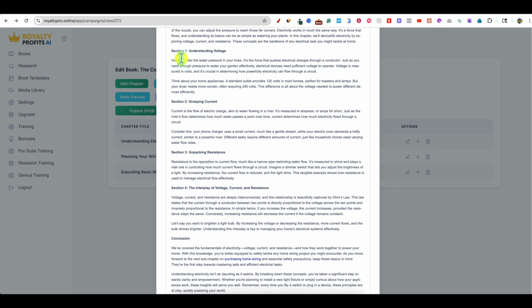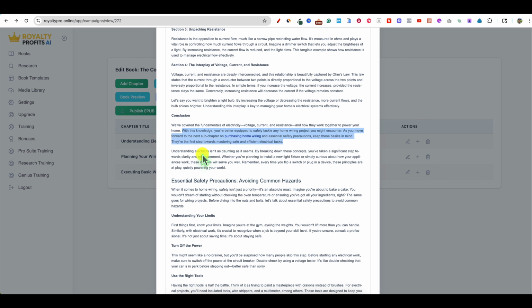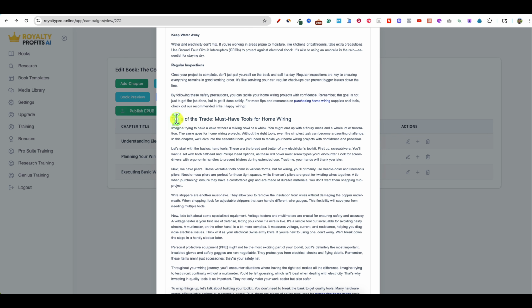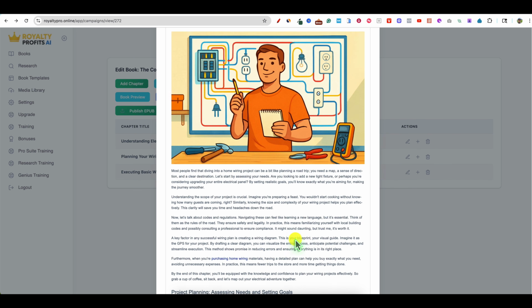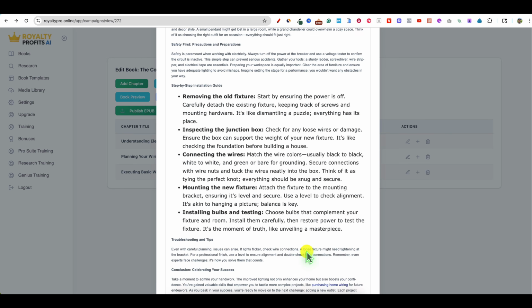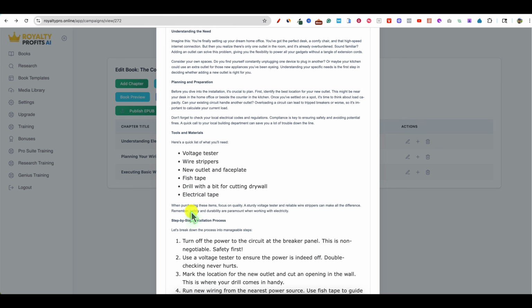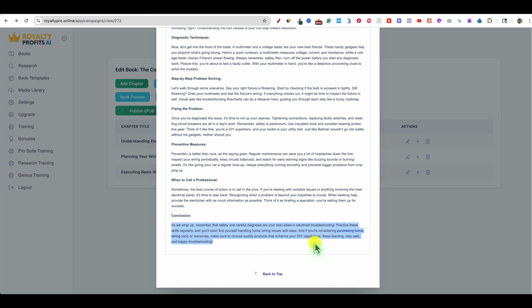But it is broken up really well into different sections and headings. There aren't too-long paragraphs. So overall, just a quick glance, this seems nicely put together the way they have the books coming out. Tools of the trade, must-have tools, planning your wiring project here, and then your planning behind and everything. So pretty cool. And then you come through and look, and there's another image right there. It does seem like it's put together pretty well. And then it does end the book like this with a quick list of stuff you need, step-by-step installation process, and a nice conclusion right there.